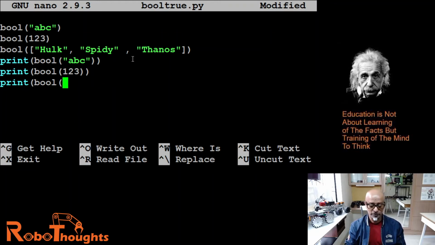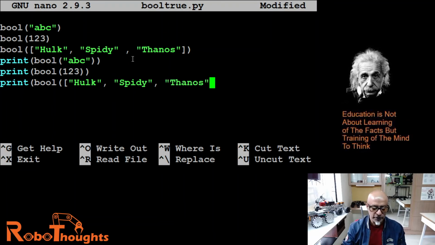Let's find it out. Let's say Hulk, double quote, close it, and then Spidey, double quote, and then Thanos, double quote. Let me close it with a square bracket and then a round bracket, and then again a round bracket.